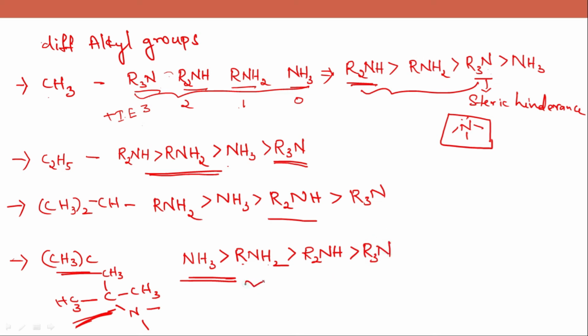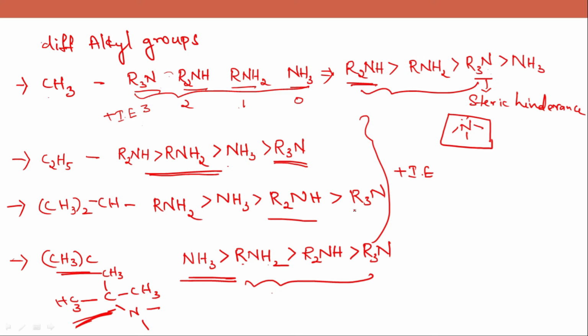So this is the order of basicity. So by this we can understand, even though the positive I groups are more, the basicity has been decreased due to the steric hindrance. You have to keep steric effect in your mind while determining this basic strength.